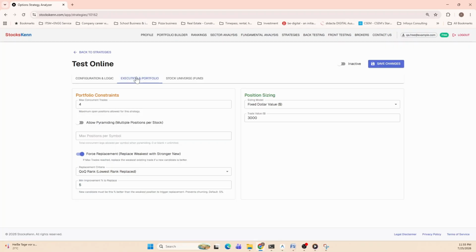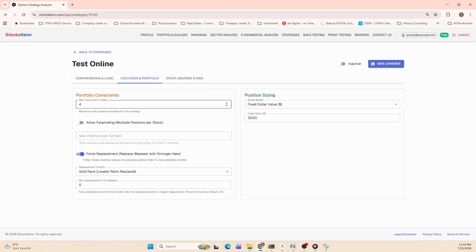The other thing the strategy will define is, in case you have limited funds and you cannot trade say more than 4 stocks at a time, you can also define it here that in my strategy I want to take only 4 trades.